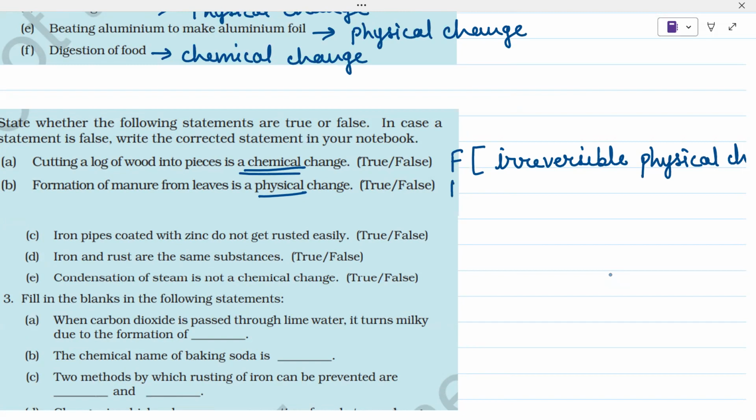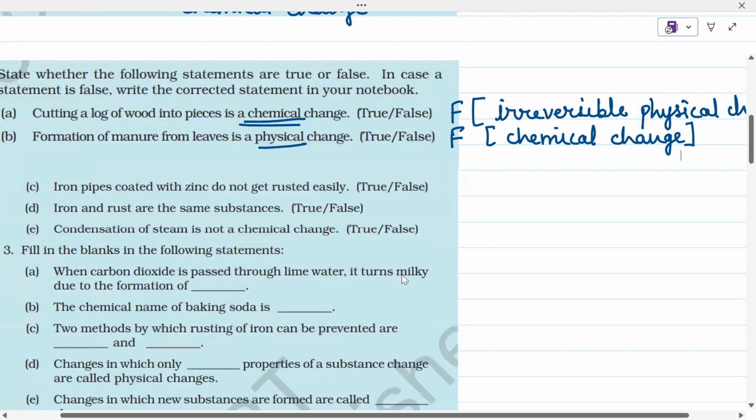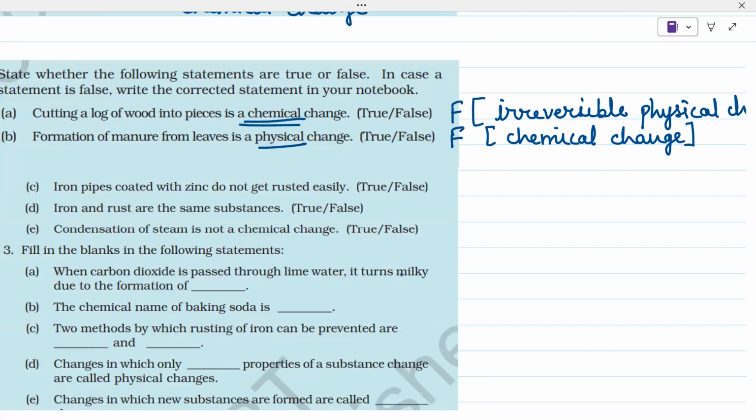So we will write here false, and what type of change is it? Chemical? Yes or no? Yes, it is a chemical change. So here we will write chemical change because all the properties of leaves are changed when they are converted into manure, right? Number C, iron pipes coated with zinc do not get rusted easily. Right, this is the correct statement. So we will write true here.